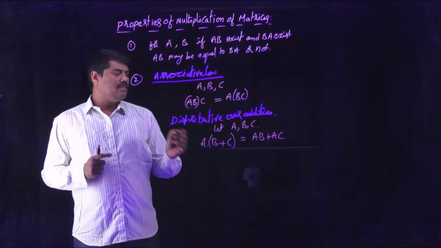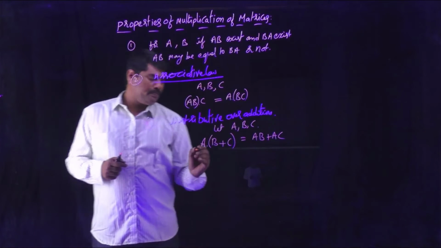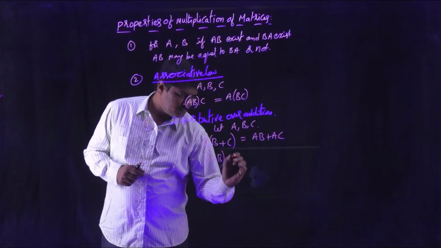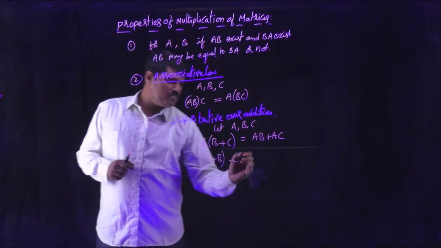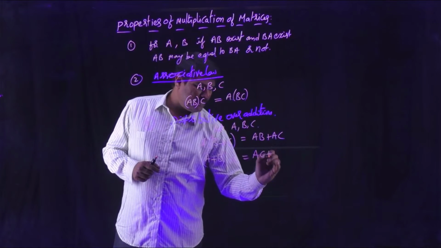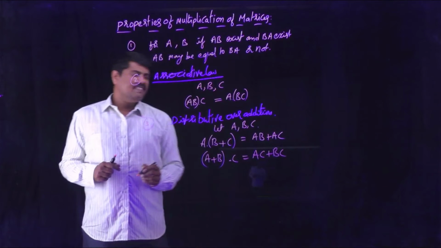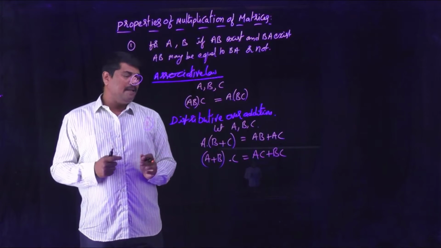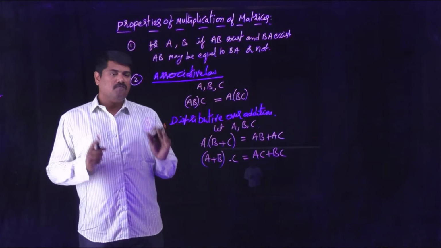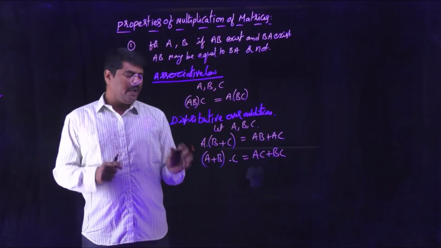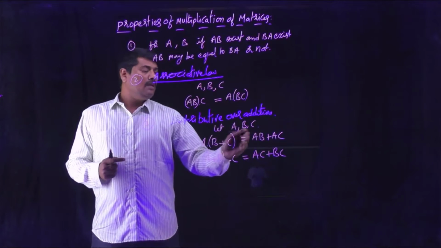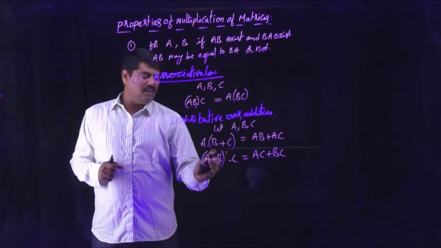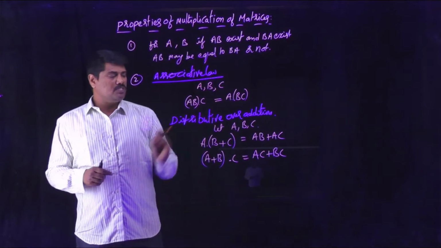This is known as the left distributive property. And (A plus B) into C, you can write that as AC plus BC. This is known as the right distributive property. Matrix multiplication over addition follows the distributive property. Finding A into (B plus C) and AB plus AC, both you will get the same result. In the same manner, (A plus B) into C gives AC plus BC.